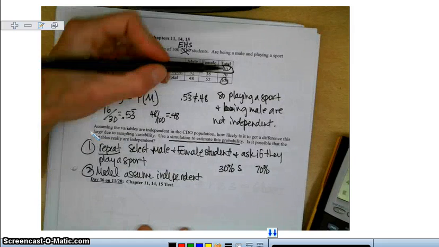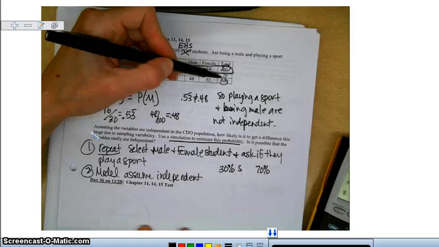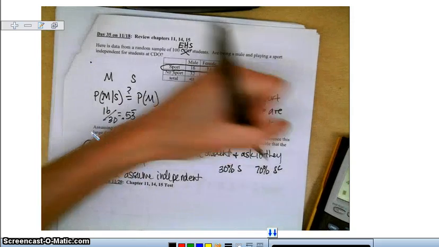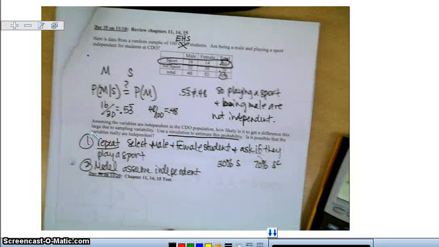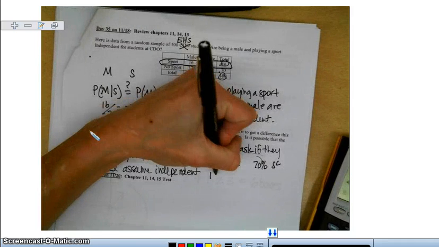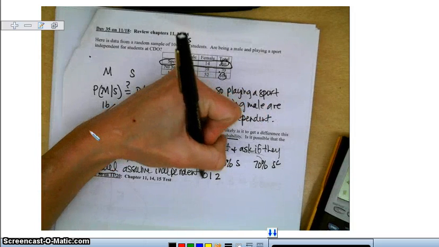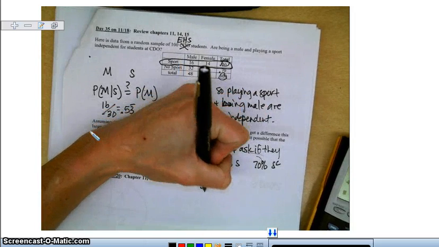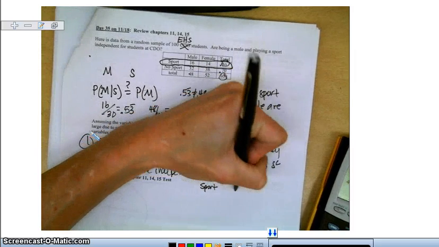So I'm going to use the data that I have for sport and no sport: 30% played a sport, 70% no sport. So sport and sport complement. To model this scenario, I'm going to let the numbers 0, 1, and 2 represent playing a sport, and 3 through 9 will represent no sport.